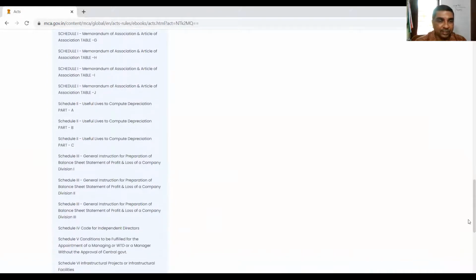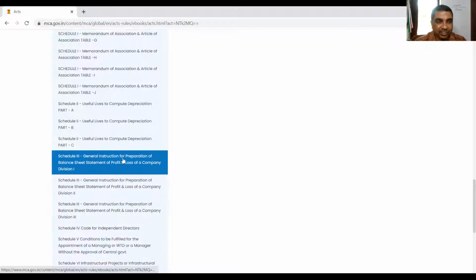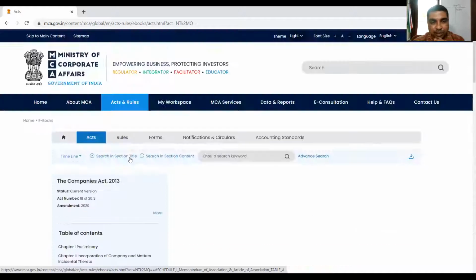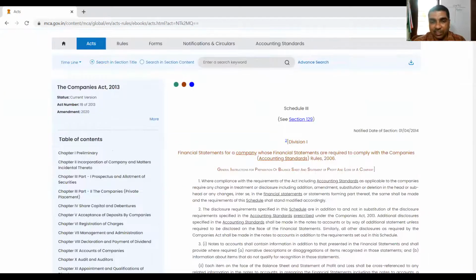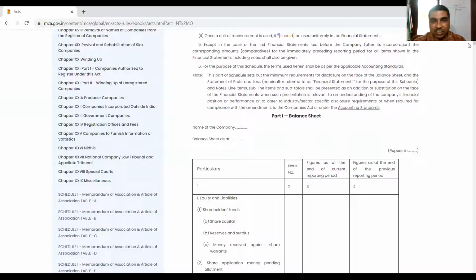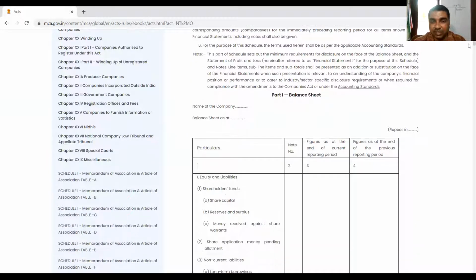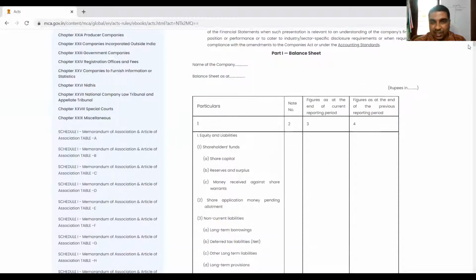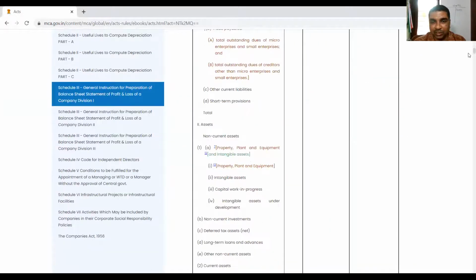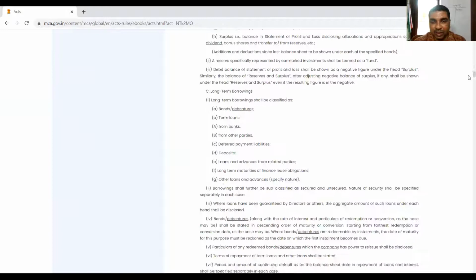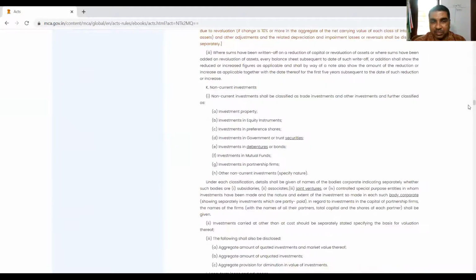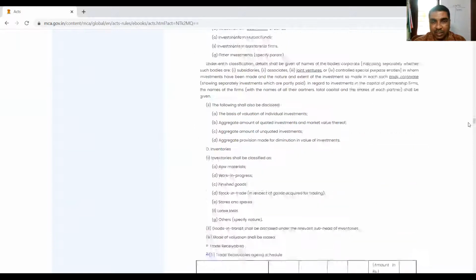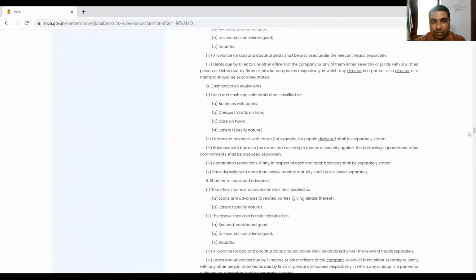Just have a look at this. Schedule 3. Are you finding a general instruction for preparation of balance sheet and statement of profit and loss of a company? If you look at here, you can find out this Schedule 3. Schedule 3 is the format. This is the format of balance sheet. You can see it. After the class, please visit this website to understand what is the format of balance sheet, and also try to understand what is the format for statement of profit and loss. I'll take you through. Give me 1 second.